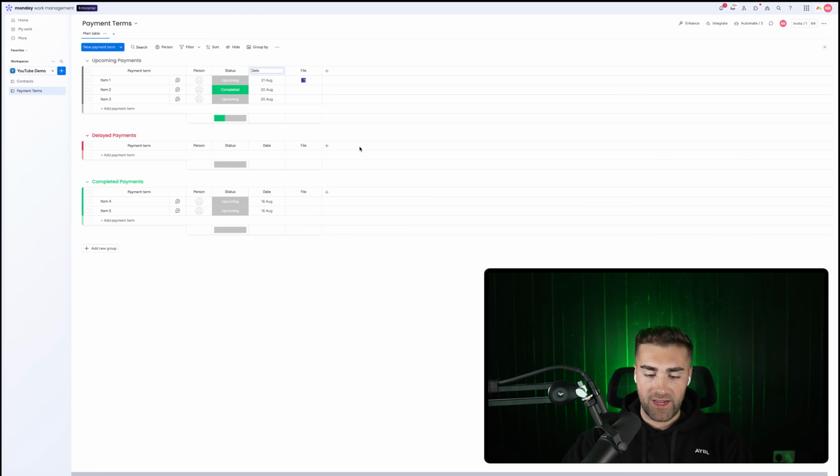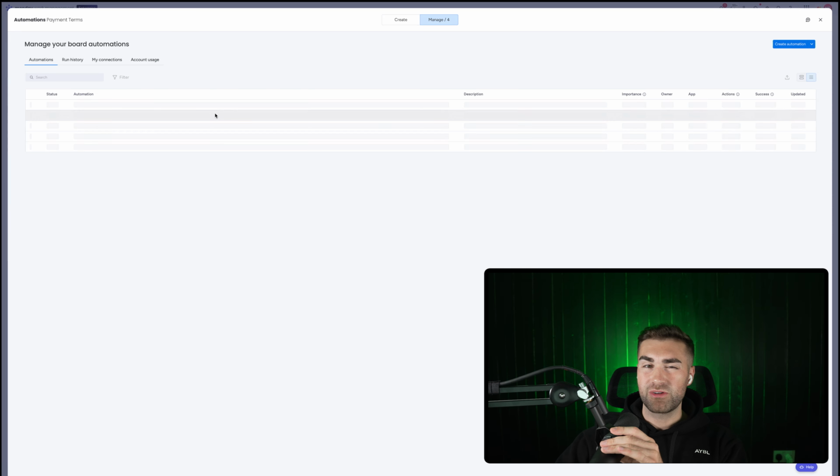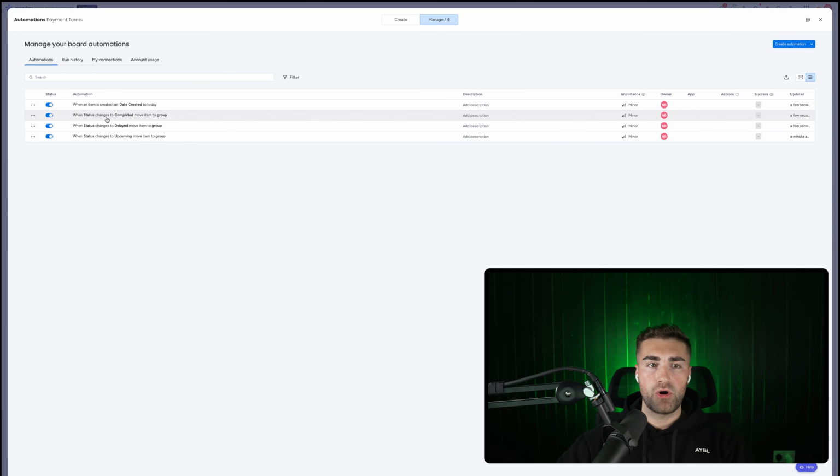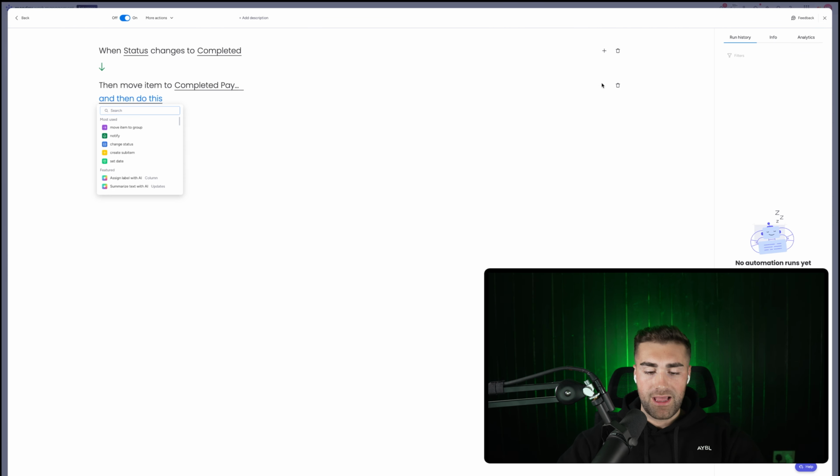So we've just added the date created, as we did in the previous board, and we would add another date column as well, which would be my recommendation. Then we'll have date completed as well. So this is the date in which this particular payment was completed. We'll restrict the column editing for both of these, and then what we'll do is just go to automate again. The first automation we need to create is when item is created, set the date created to today. And then we can use the existing automation that we've already got. When the status changes to completed, move item to group, completed payments group, and then set the date completed to today as well.